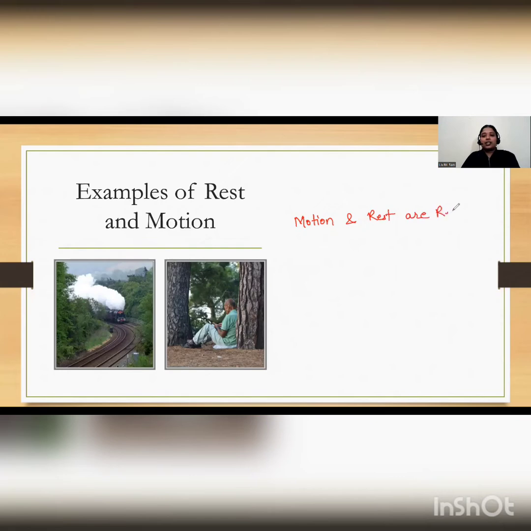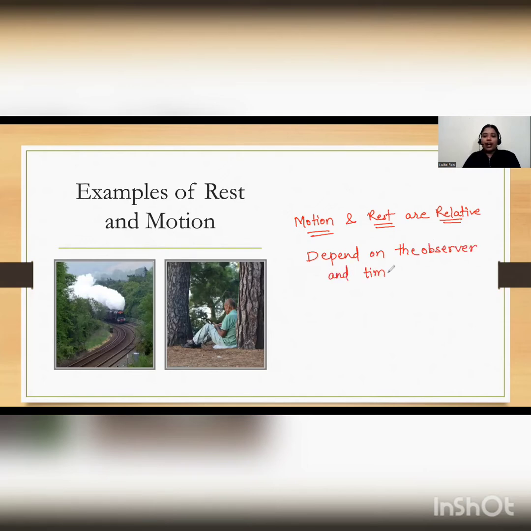They are relative, meaning they are not absolute. I cannot simply say that this pen is stationary or at rest, or in motion. There is no fixed position, because this pen, for me, is stationary. But for the person who will be passing or moving from here, this pen is changing position. So this pen will be in motion. So motion and rest are relative terms, because these terms depend on the observer and time, isn't it?